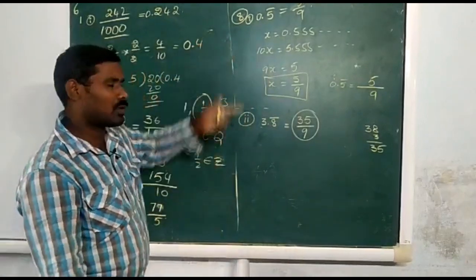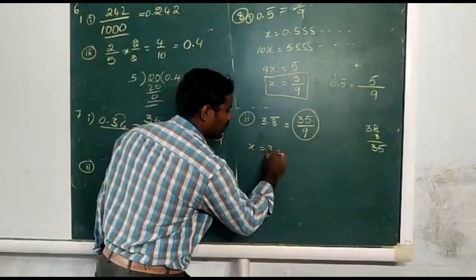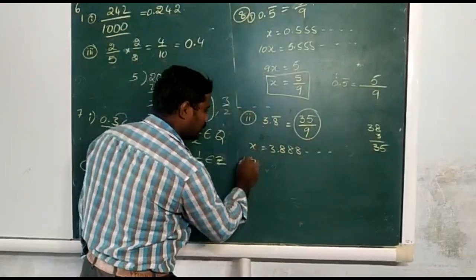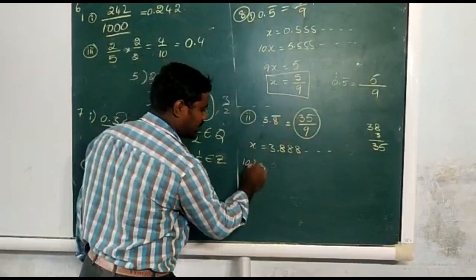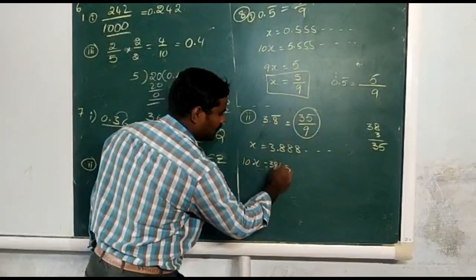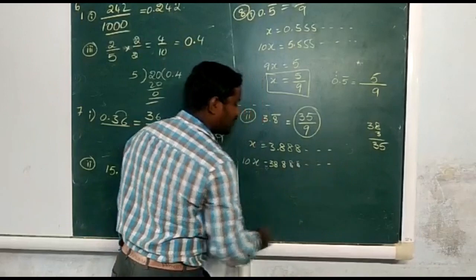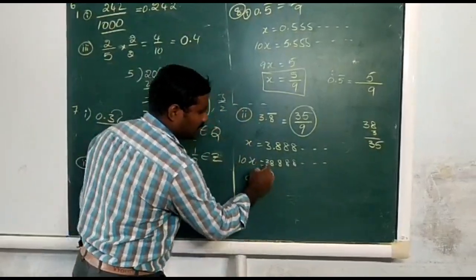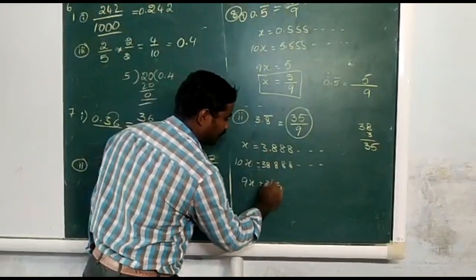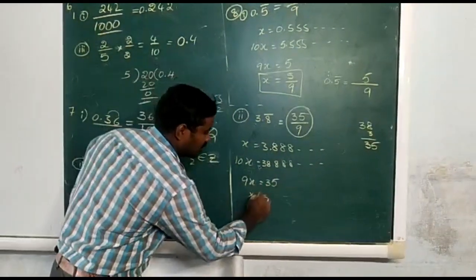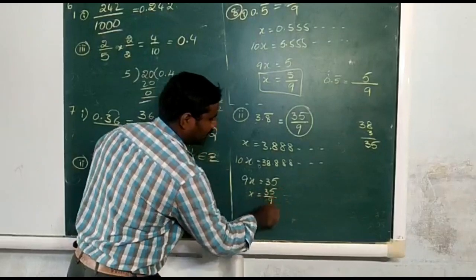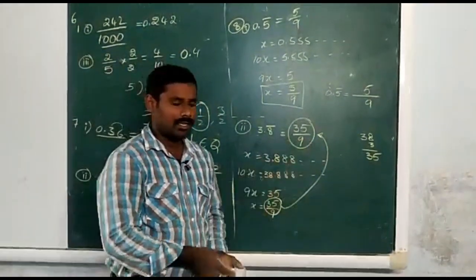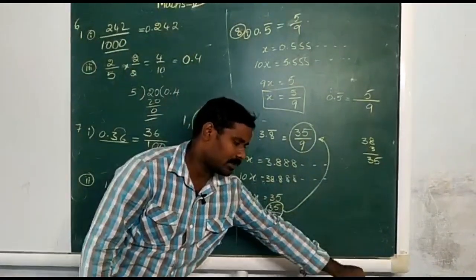Let us check it with the process. Now x is equal to 3.888 and so on. Since only one number is repeating, 10x is 38.888 and so on. Subtracting, 9x equals 38 minus 3, which is 35. Now x is equal to 35 by 9. We get the same answer. It is the simplest way. Now we are going to one more problem.